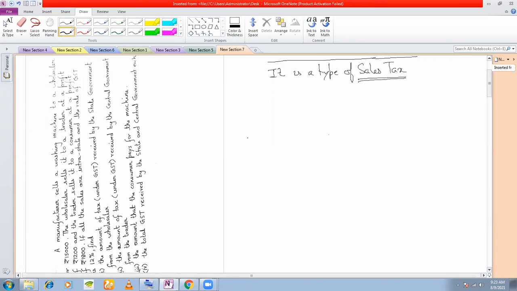What do you mean by a manufacturer? Someone who is making the goods, right? Someone who is making the product. That is what we call a manufacturer. Now the manufacturer is selling to a wholesaler.